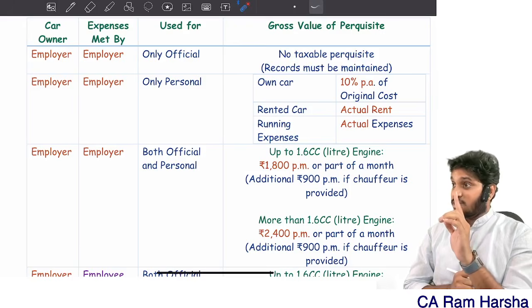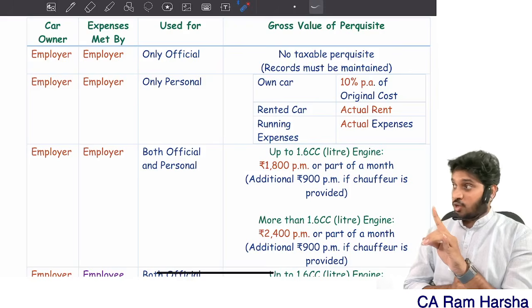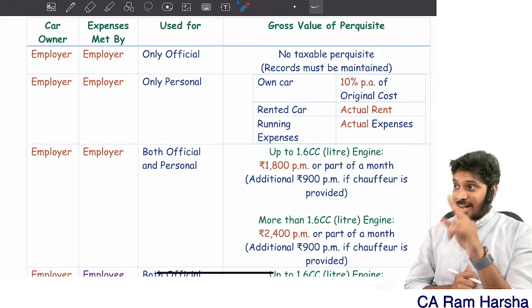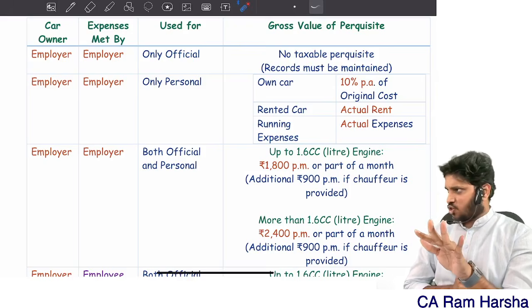Then the car comes under use of movable asset, 10% per annum of the original cost in case it is an own car. If it is a rented car, rental expenses plus actual expenses for petrol, diesel, all that. Yes or no? That's it.